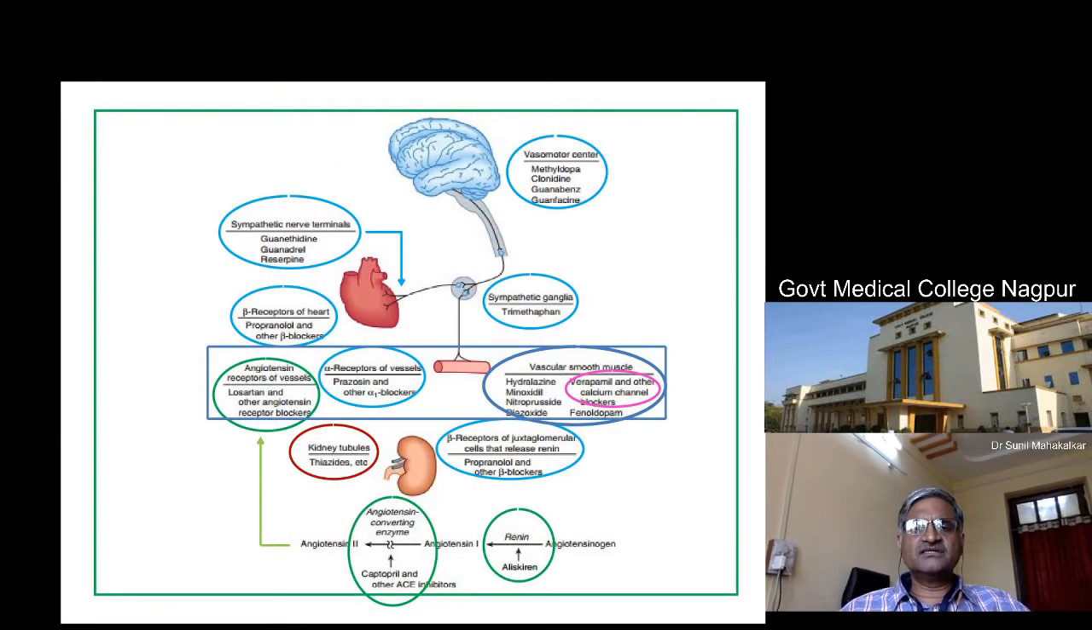In this diagram, we can see that various groups of drugs are acting on the various sites. Some are central sympatholytics, they are acting in the brain. Then some are acting on the heart. Beta blockers reduce the work of the heart, so reduce the blood pressure. Then angiotensin converting enzyme inhibitors, etc. So these are acting at different sites.